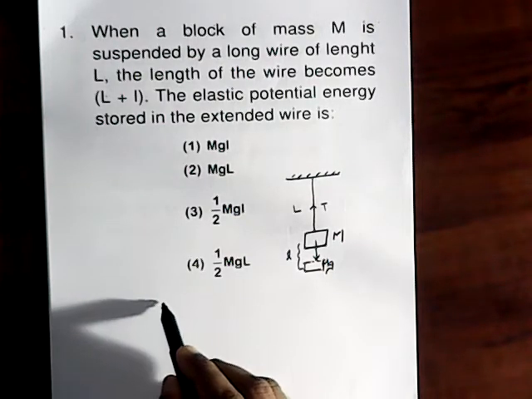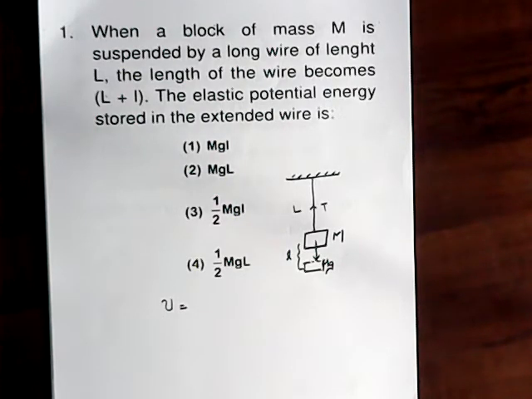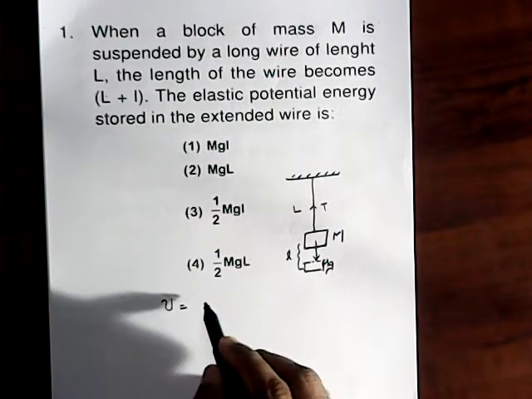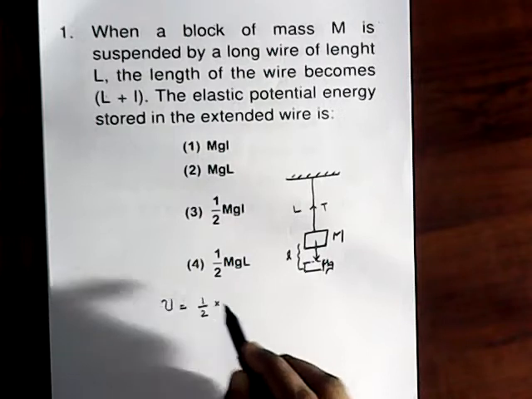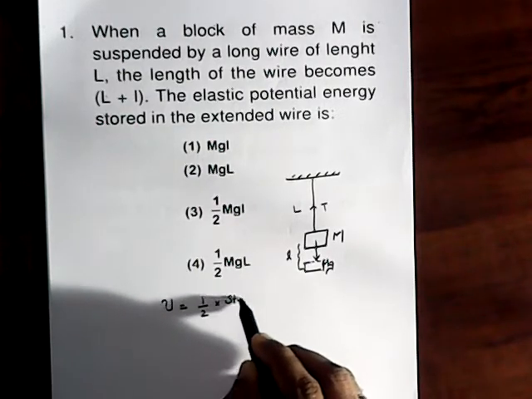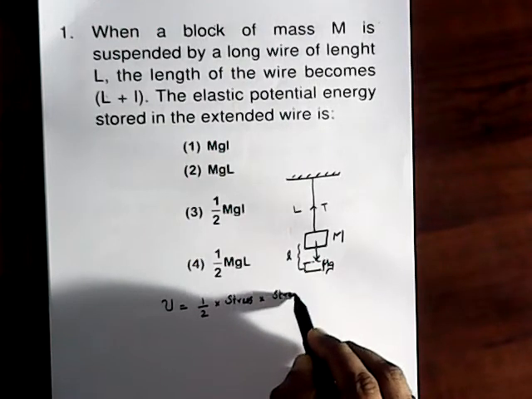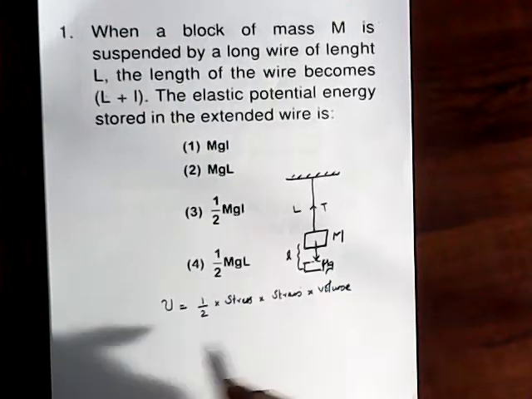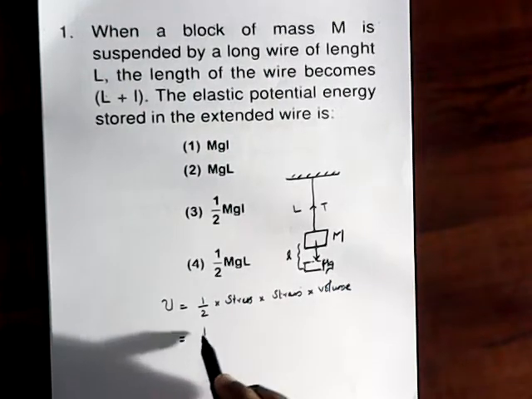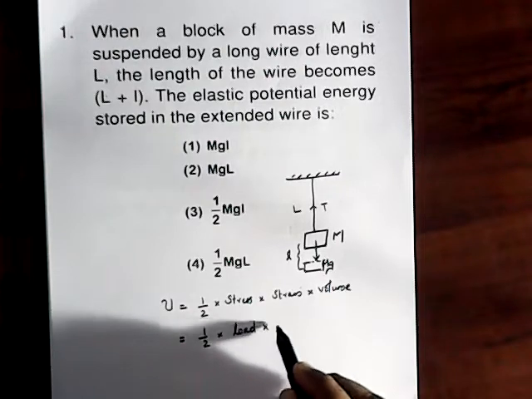For the potential energy, you must go to the basic equations of properties of solids. The potential energy we can find through the simple relation as half into stress into strain into volume, or equal to half into the load into extension.